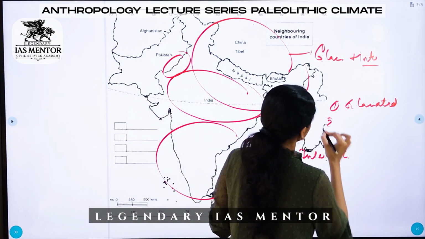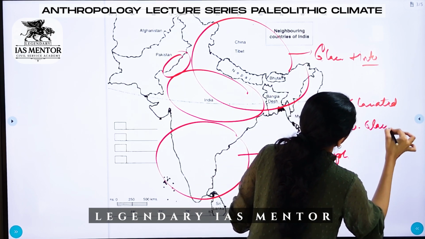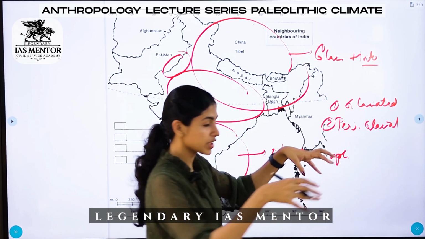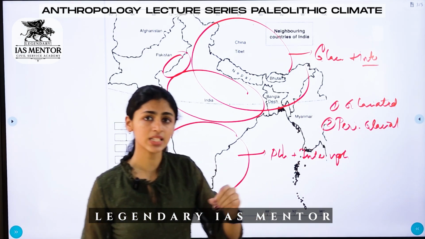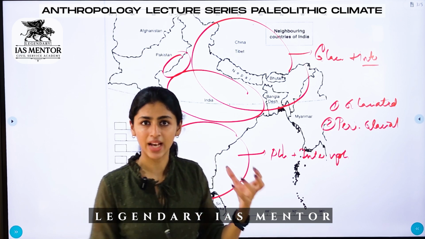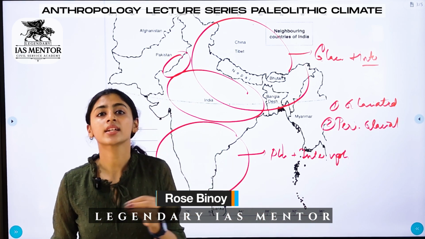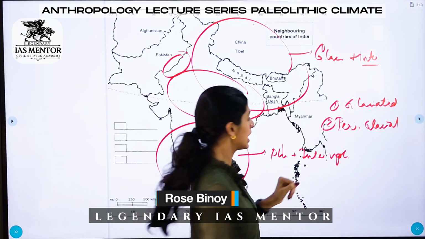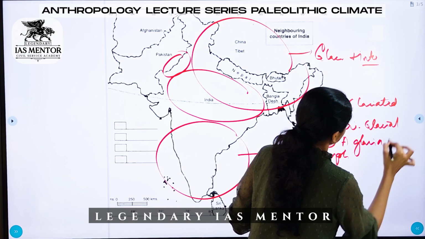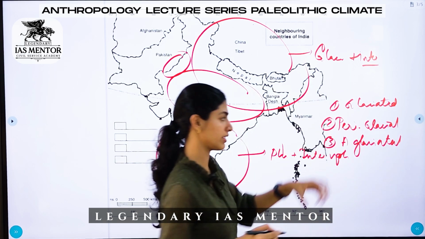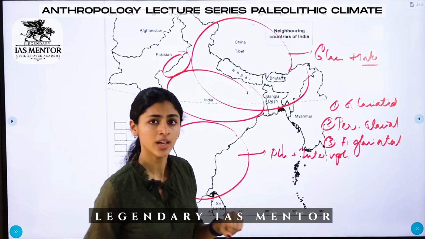The next region is the periglaciated region. Peri is periphery. So the periphery of the glaciated region was called periglaciated. That is, the region will not have glaciers, but it is influenced by the climate of glaciated regions. Then the third region is called the aglaciated region. In this aglaciated region, there is no influence of glaciers or the glacier region.